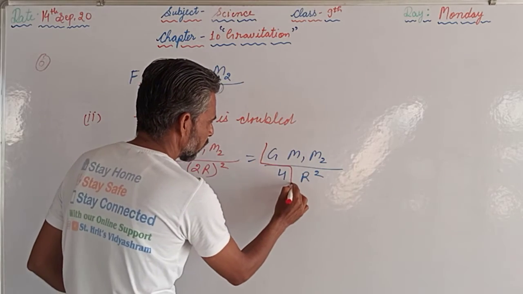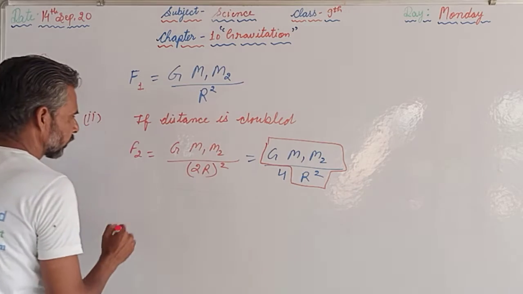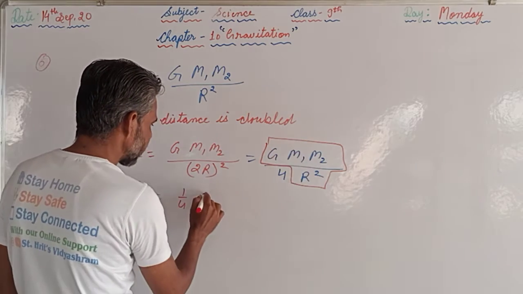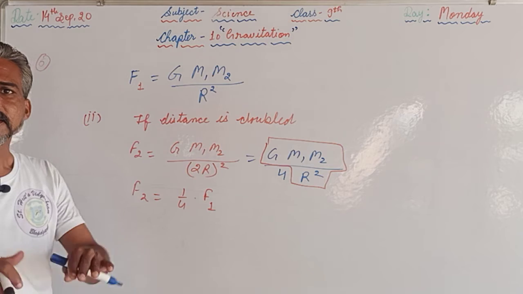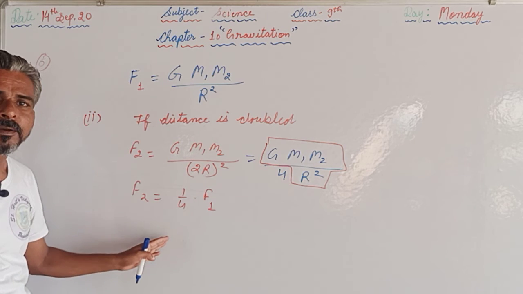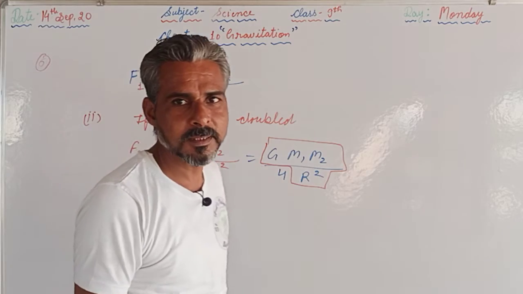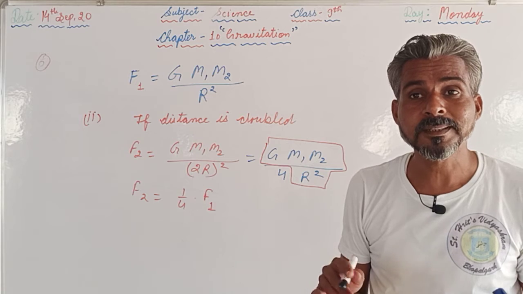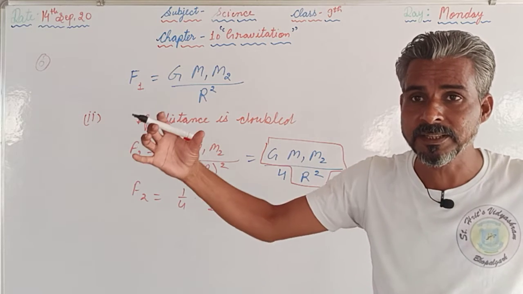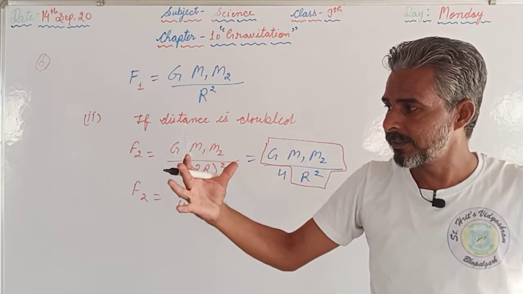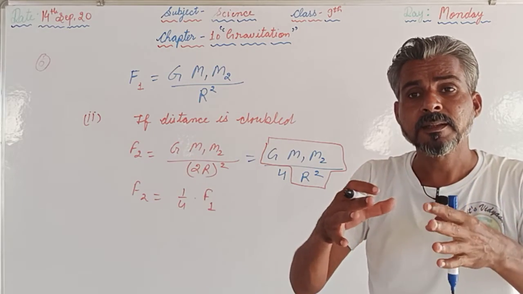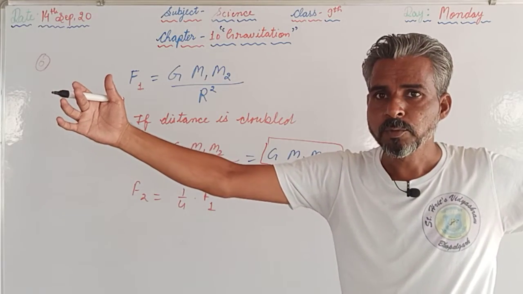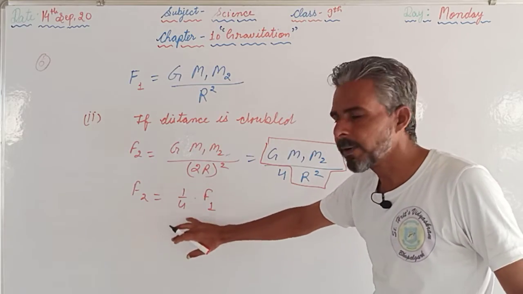Now what about this? F2 is equal to 1 upon 4 into G m1 m2 upon r square, which is F1. If the distance is doubled, the force will become 1 by 4. The second statement was that it is directly proportional to the product of the masses and inversely proportional to the distance between their centers. If the distance is increased, the force will be reduced. If the distance is decreased, then the force will increase. So here we have doubled the distance, means we have increased the distance, so the force is reduced. How much? 1 by 4th.